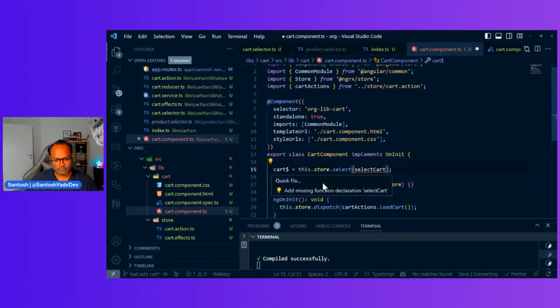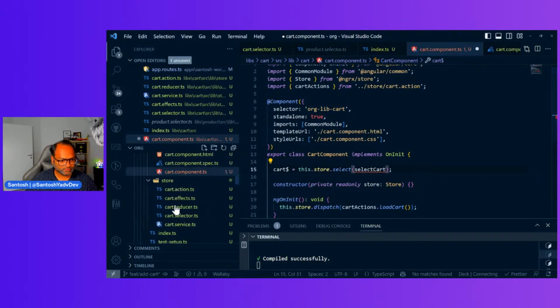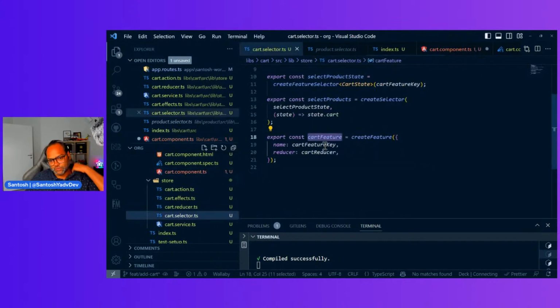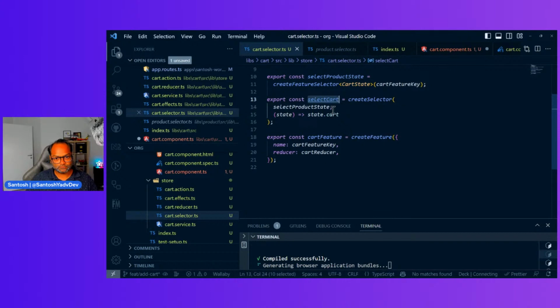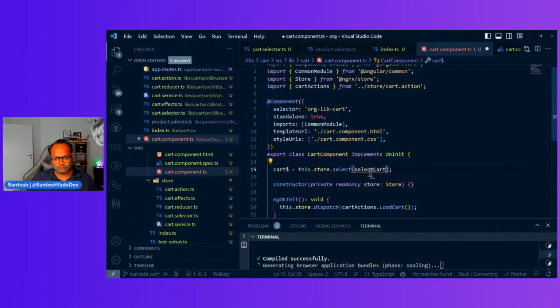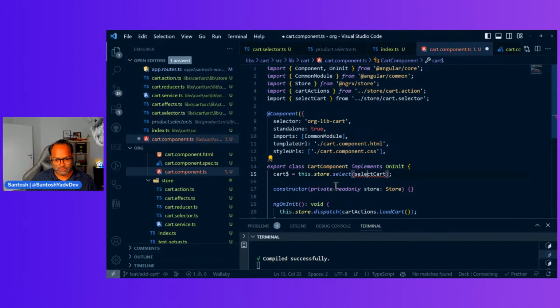So I hope I created this one, or I just forgot to rename it. Okay, selectCart. And let's import. So we have this information.